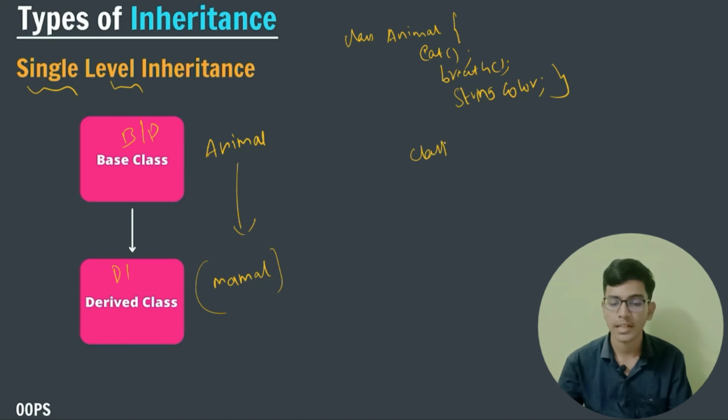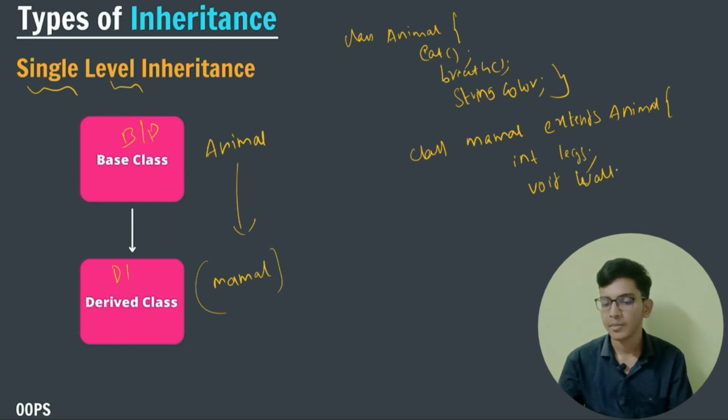I will write the class name mammal, and after writing mammal, I will write extends animal. So this will extend all the properties that my parent class has. For mammals we have legs, an additional unique thing. So we will write int legs, and after it void walk. Mammals can walk. These are their unique properties.